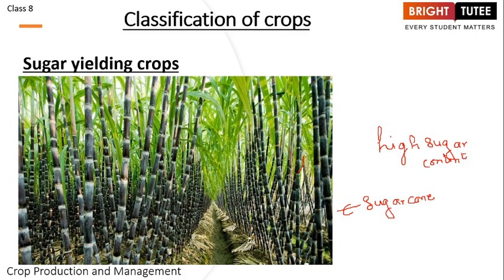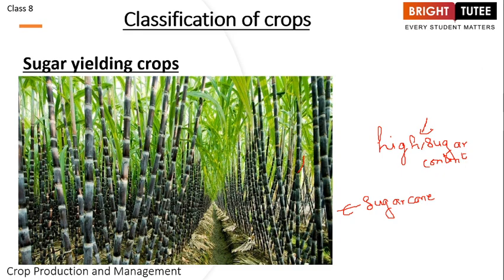Now understand, you might say that the fruits you're eating, say apple or guava or papaya for that matter, are quite sweet. So why don't we use those plants or fruits for obtaining sugar? Understand this, the key word that you need to remember is high sugar content. Sugarcane is rich in sugar, and that's why we use this particular crop for obtaining sugar for our uses. Sugar is used for various purposes, and that is why this crop becomes really, really important.